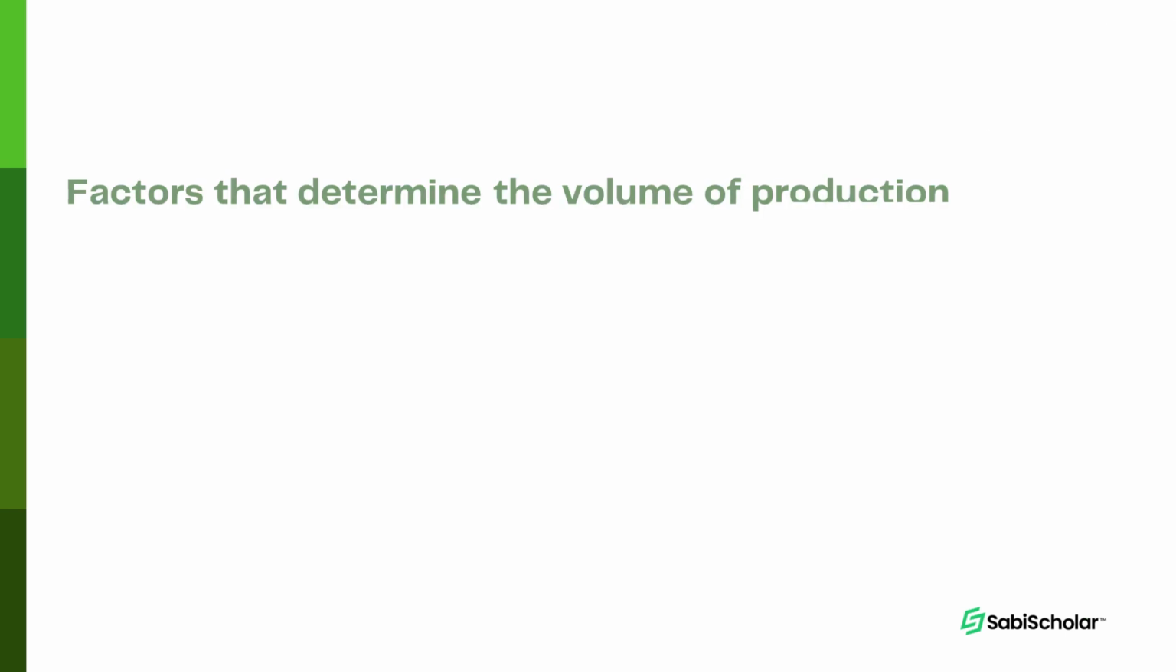Let's talk about factors that determine the volume of production. What is going to determine how much of a product you produce? First, the amount of capital. The amount of capital you have is definitely going to determine whether you produce in small quantities or in large quantities. You want to produce your pancake, right? How much money do you have for your flour? It's going to help you know what quantity to produce.